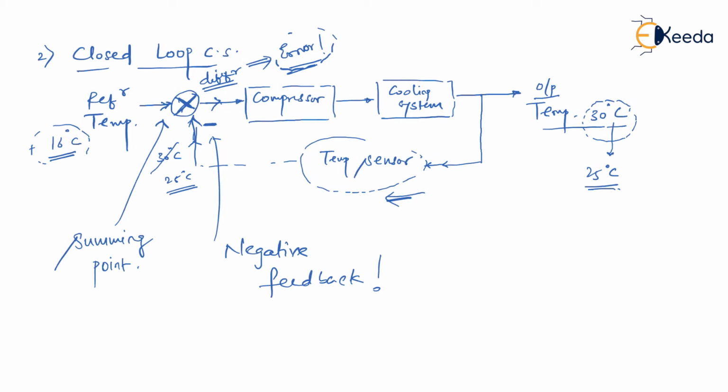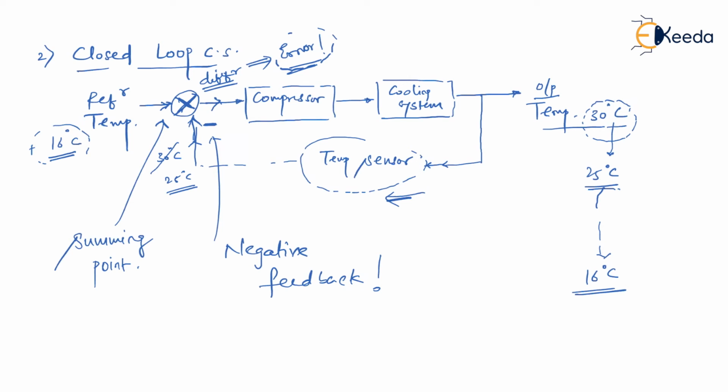Again 16 degrees Celsius is compared with 25 degrees Celsius, but still there is some error, and the compressor is going to react to this error. It is going to compress more air again, and again a cooling action happens. Then it slowly drops to, let's say, 16 degrees Celsius. Since it has dropped to 16 degrees Celsius, now the reference temperature and the actual temperature are the same. I would say error equals 0.